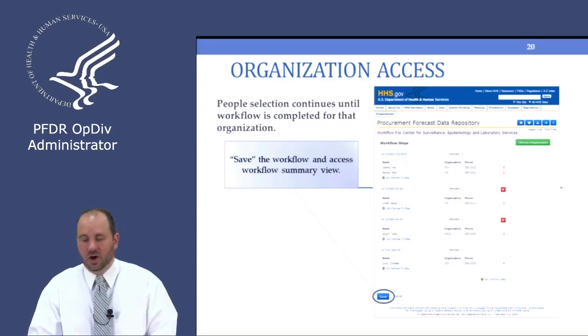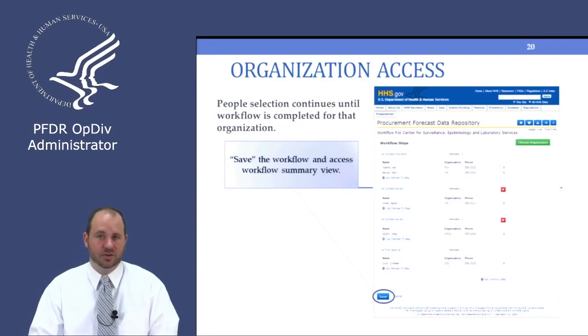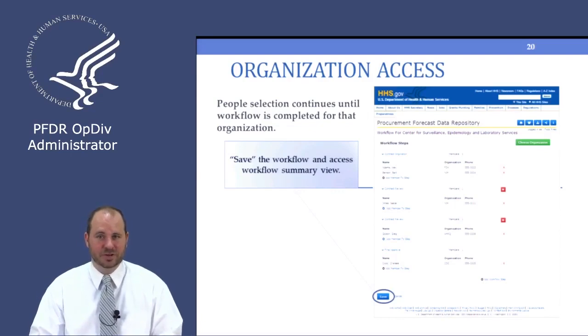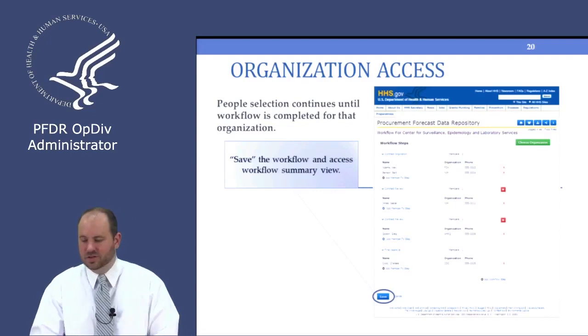Also, before you save, you have to make sure that you've got people in the contract origination step as well as people in the final approval step. It's very important to make sure that we've got people that can create our contract opportunities and then ultimately sign off on them and make them available to the public. So once you've got all your people in the correct steps, you'll go ahead and click that Save button at the bottom, and that will save what you've done to the workflow.